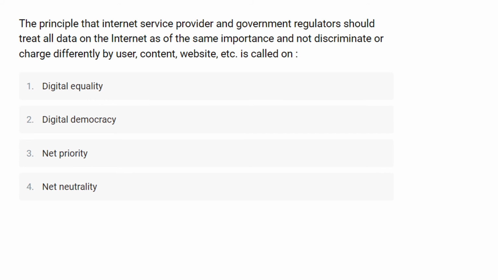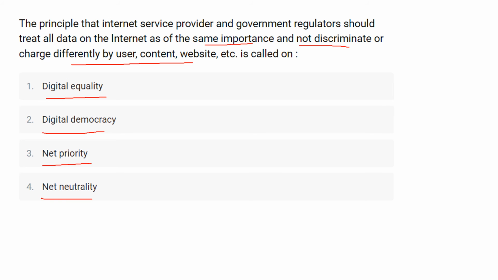The principle that an internet service provider and a government regulator should treat all the data on the internet as of the same importance and not discriminate or charge differently by user, content or website is called. For which the first option is digital equality, second one is digital democracy, third one is net priority and the last one is net neutrality. The correct answer will be here the net neutrality.